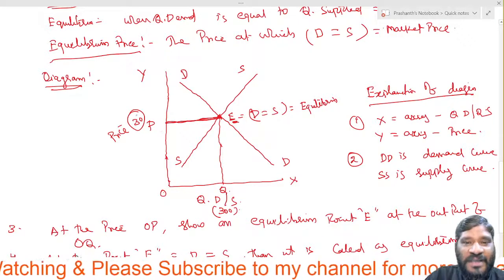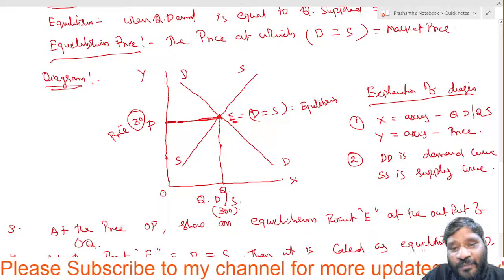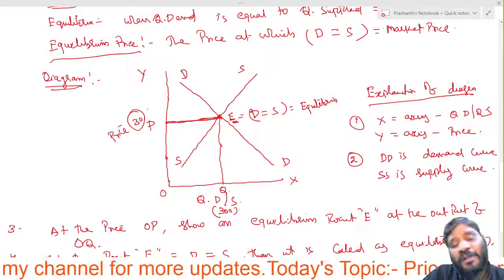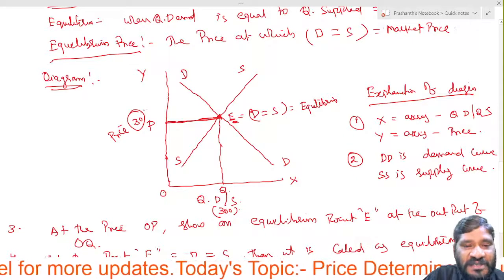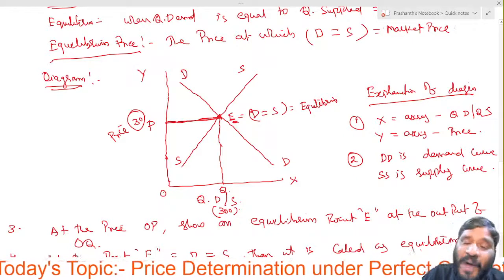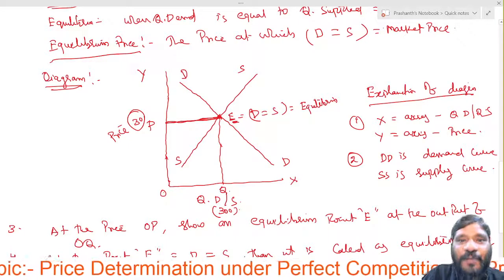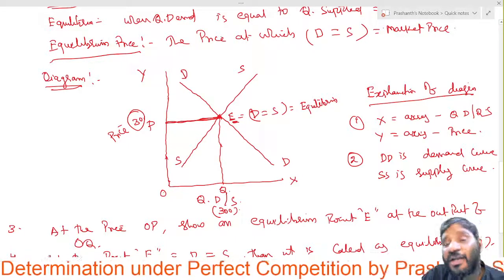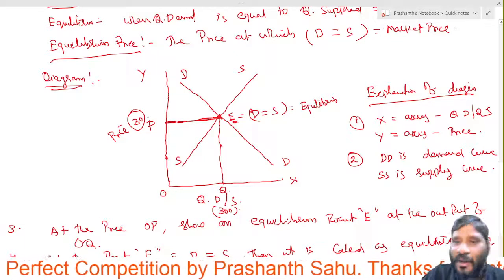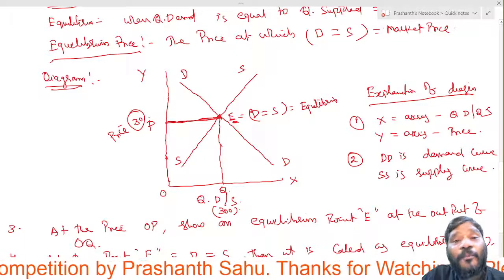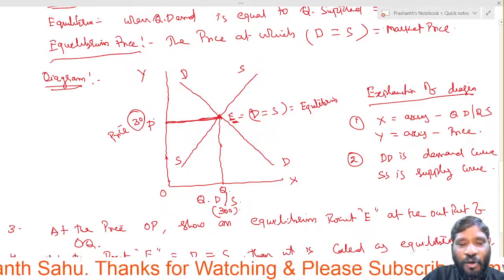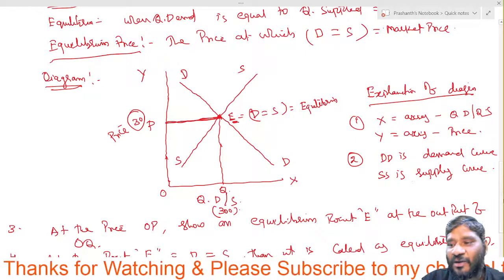At what price do they become equilibrium? At the price of rupees 30. So the price 30 is called the equilibrium price or market price. The market is decided with a price of 30. Why? Demand is equal to supply at the quantity of 300. This is how the price is decided under perfect competition. I hope everybody has understood the topic.